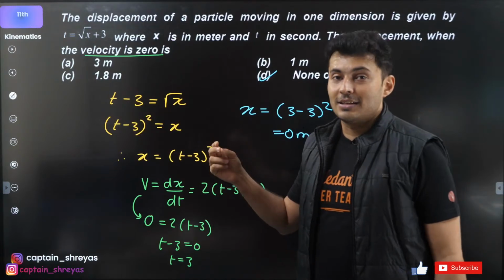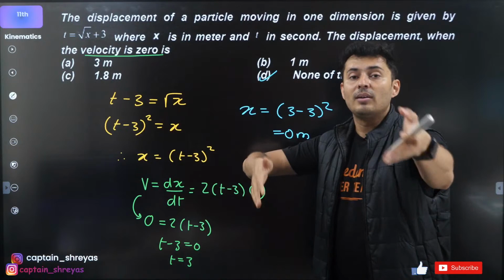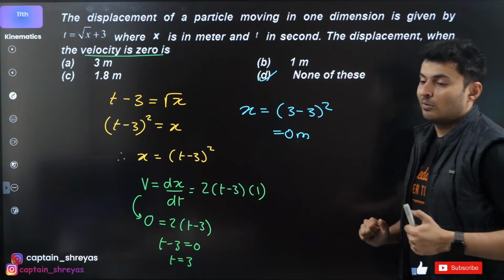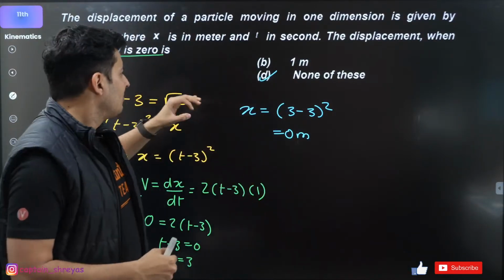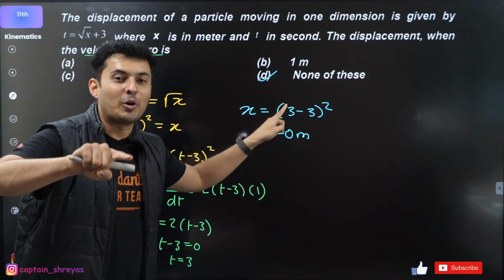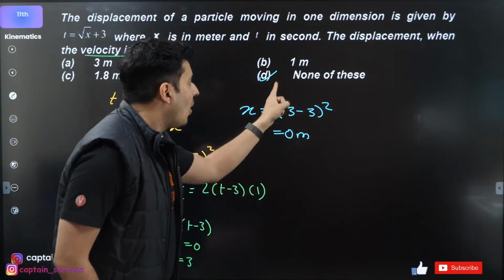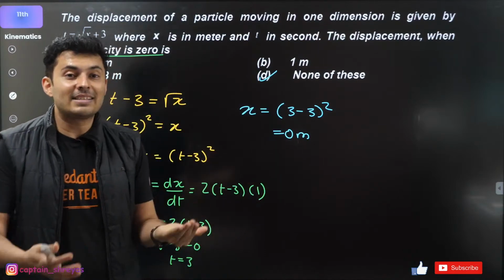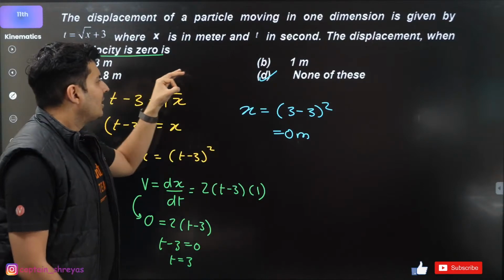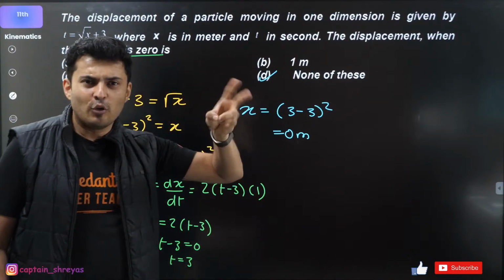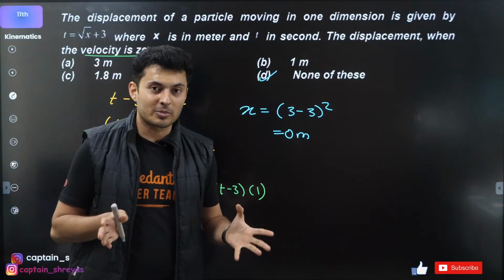It's very, very challenging. So given a choice, I would prefer not to solve questions with the option none of these. Instead, I would always try to solve questions which do not have none of these, or which have an option called all of these. How many of you like solving questions which have all of these? You would have found it easier, because you just need to check any 2 options. If you feel that yeah, most likely the 2 options are correct, you don't have to check the 3rd option.